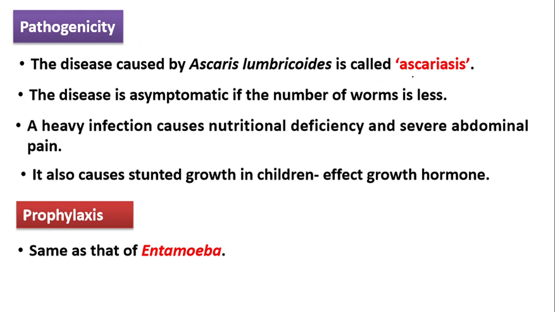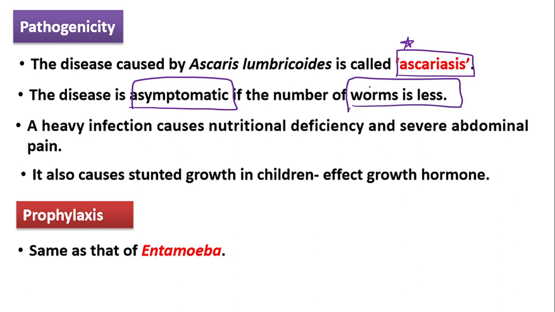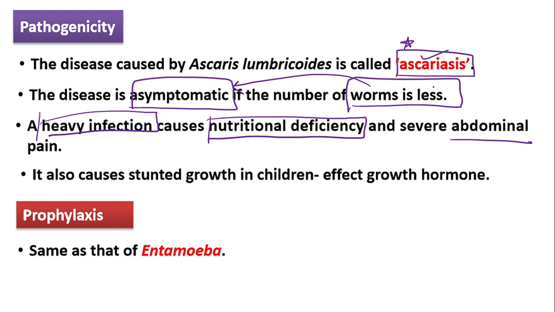Now, pathogenicity, the disease caused by Ascaris lumbricoides. It causes ascariasis. The disease is asymptomatic. Again, ascariasis, put a star mark. It is a neat question. If you have fewer worms in your body, what will happen? The person will be asymptomatic. You won't be able to understand whether you are suffering from ascariasis or not. But if you have a larger number of worms, we call it heavy infection. This causes severe abdominal pain. Now, why this abdominal pain and what does this cause? It is going to cause nutritional deficiency.